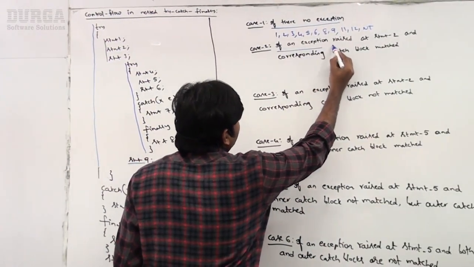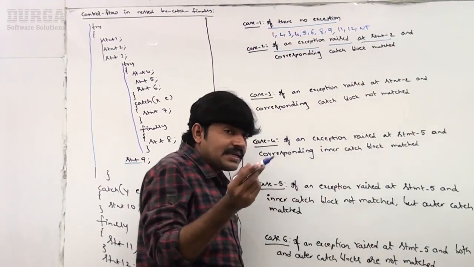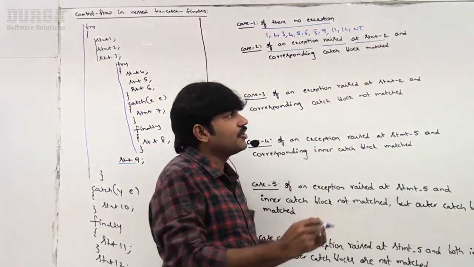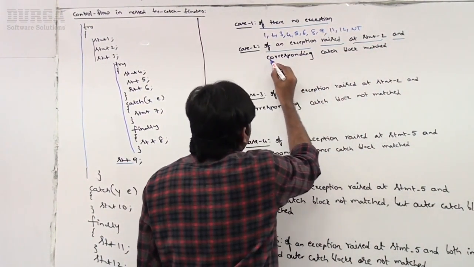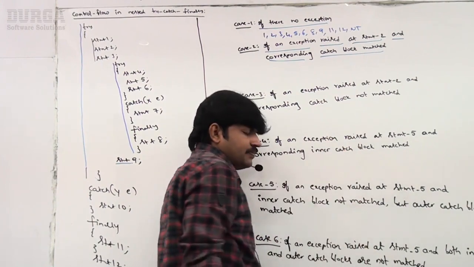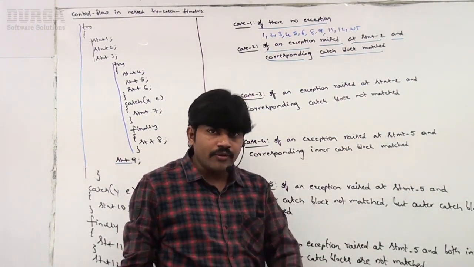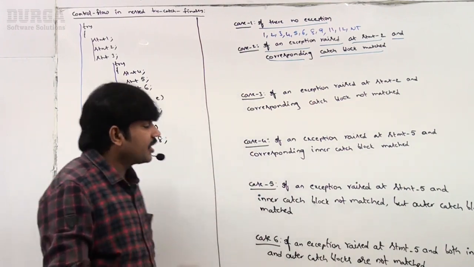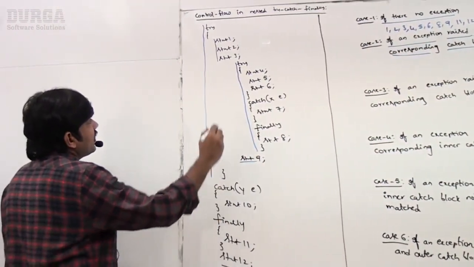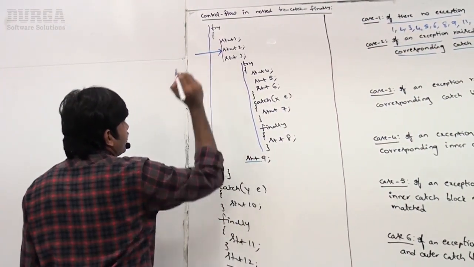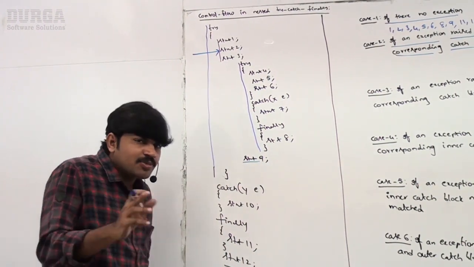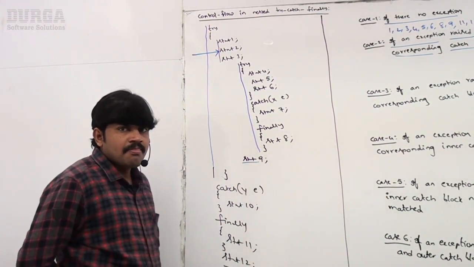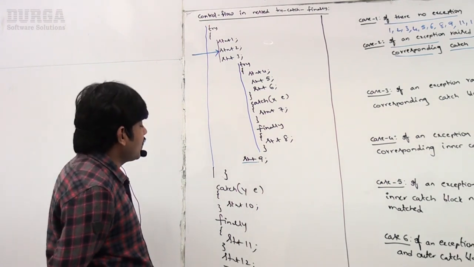My case is, if an exception is raised at statement 2 and the corresponding catch block matched, what will happen? Take very special care. Which catch block is the corresponding catch block?